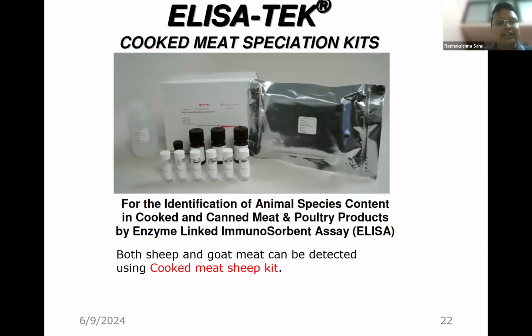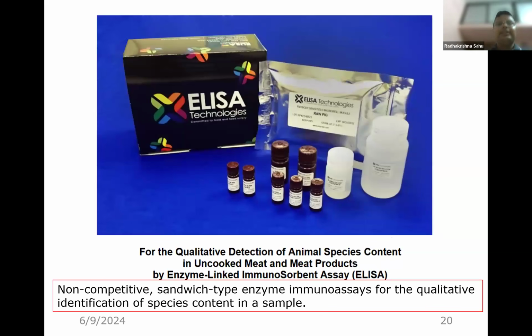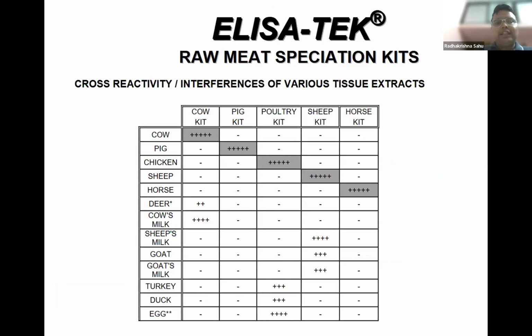Similarly, another kit is there which is for performing ELISA. It can identify the species for cooked meat. But one disadvantage is there in these kits. A set of kits are there for each separate species, so we have to perform a separate ELISA for each species until we diagnose which adulterant is present. And one major disadvantage is, if we are suspecting goat is adulterated by sheep, these kits cannot differentiate.